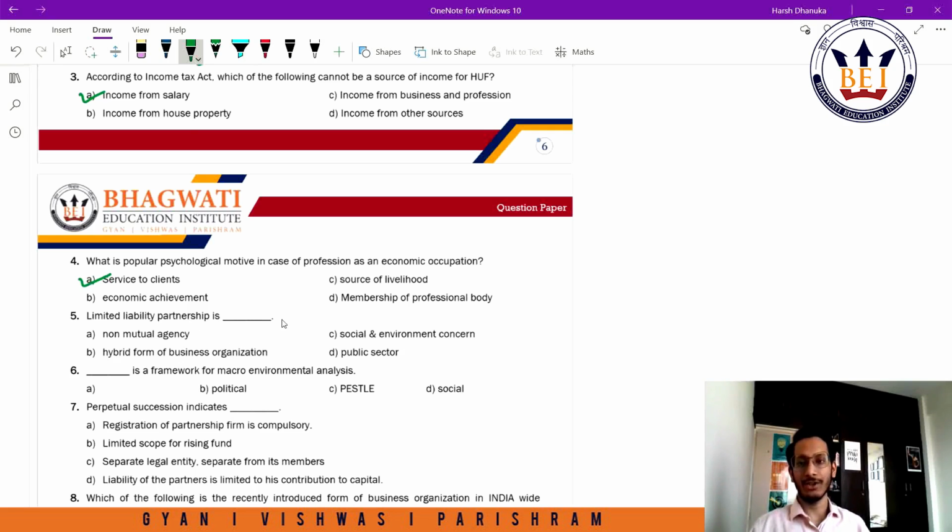Limited liability partnership is dash. Options are non-mutual agency, social and environment concern, public sector, hybrid form of business and organization. There is definitely a mutual agency in case of limited liability partnership, right? Because the acts of one partner binds the other, other than one particular clause which we have discussed, which is if there was a fraudulent intention, right?